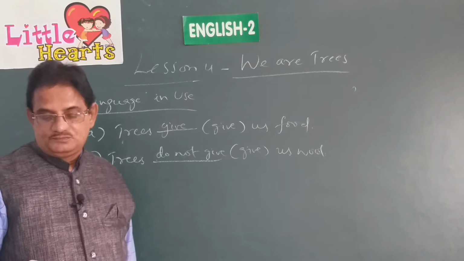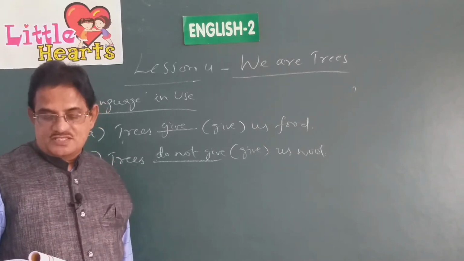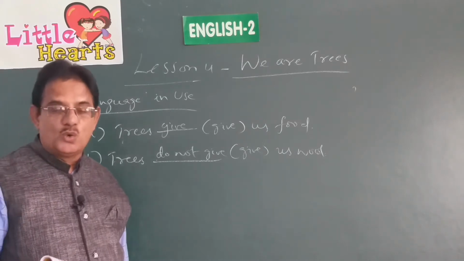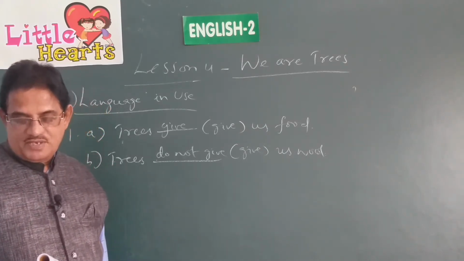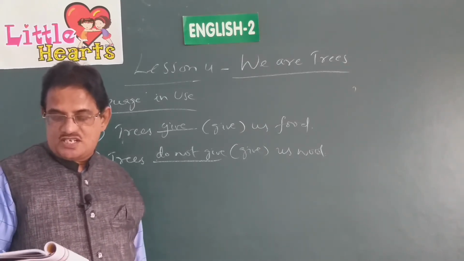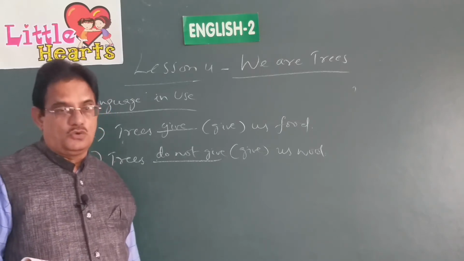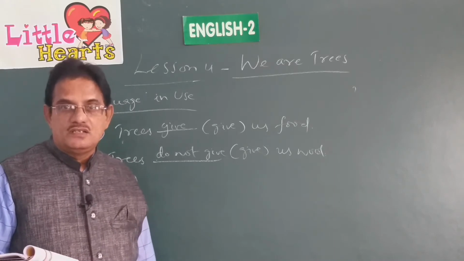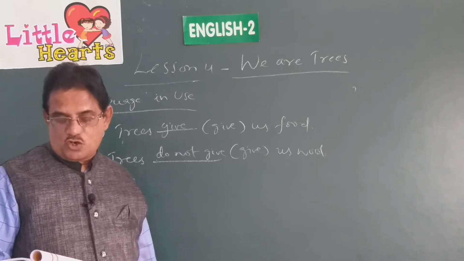Fifth sentence, A. We can dash crops on plain land. We can grow crops on the plain land. We can dash crops in a desert. Not grow. We cannot grow crops in a desert because a desert is full of sand. So there is no chance of growing crops there.